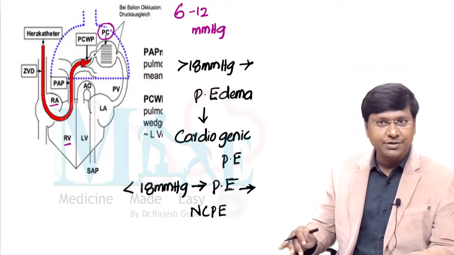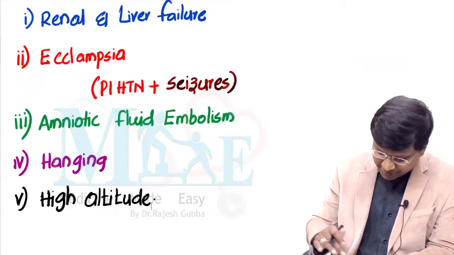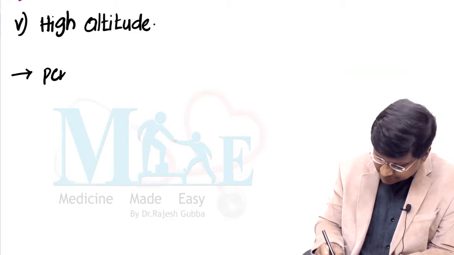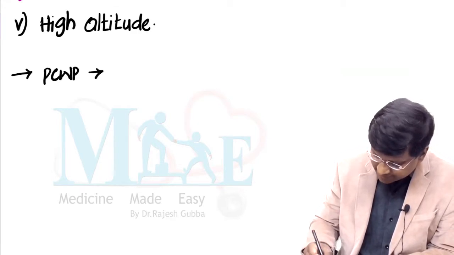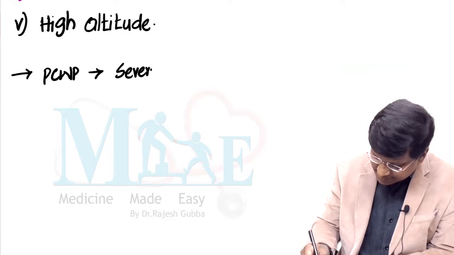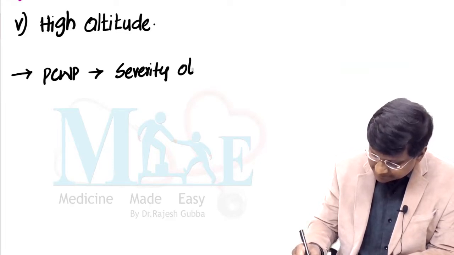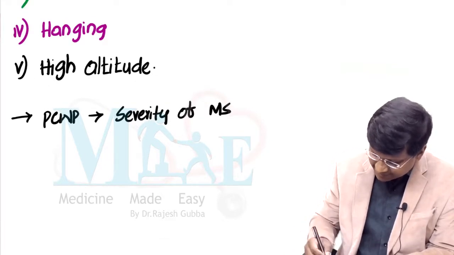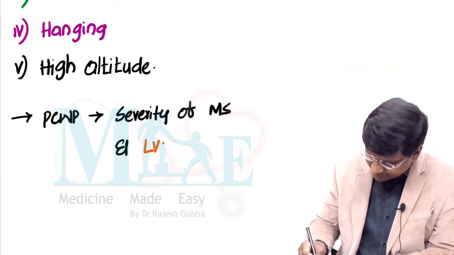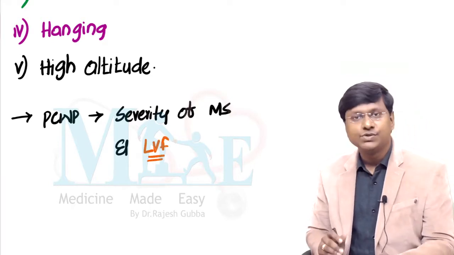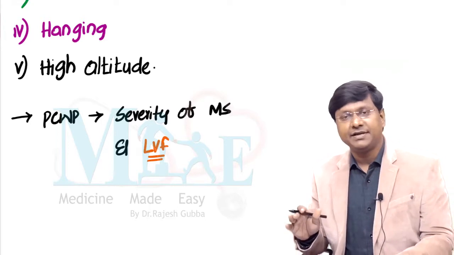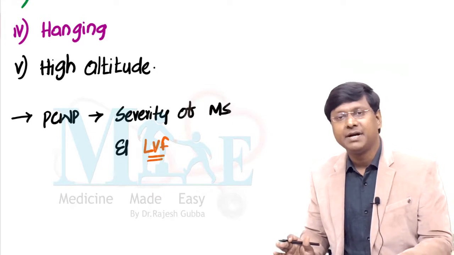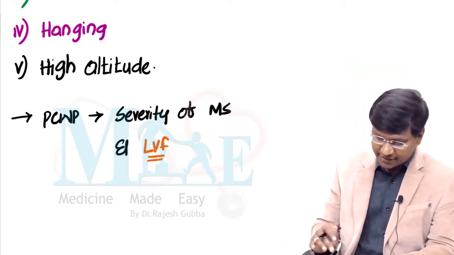So what I want to tell you here is, the pulmonary capillary wedge pressure also tells the severity of mitral stenosis, as well as the severity of the left ventricular failure. So calculating the pulmonary capillary wedge pressure is a very important thing in the diagnosis of ARDS.